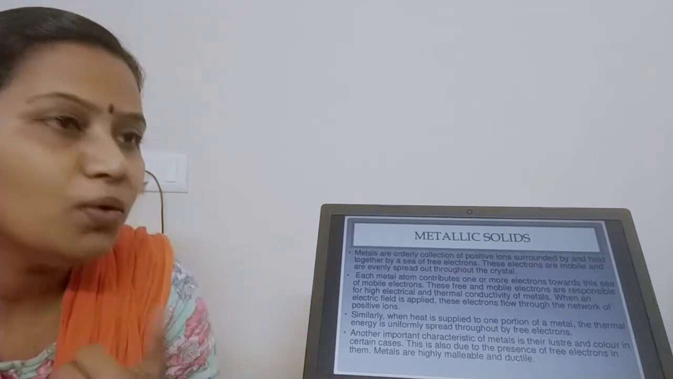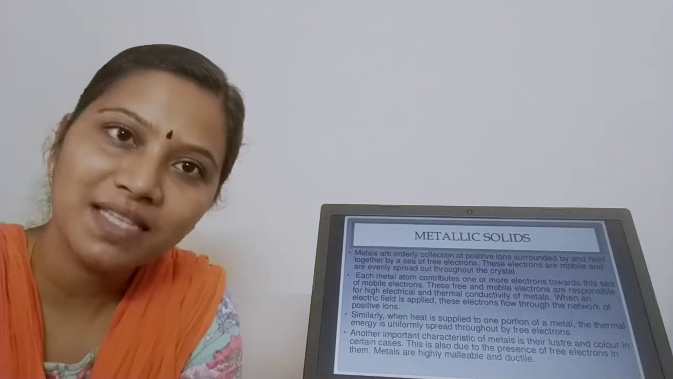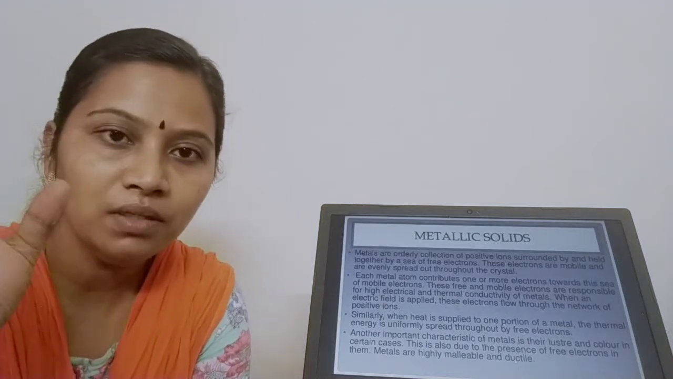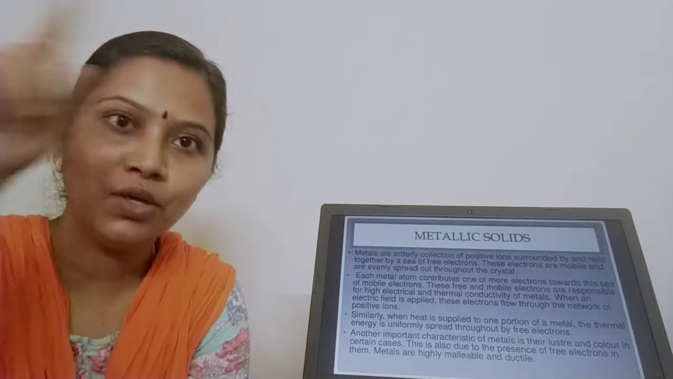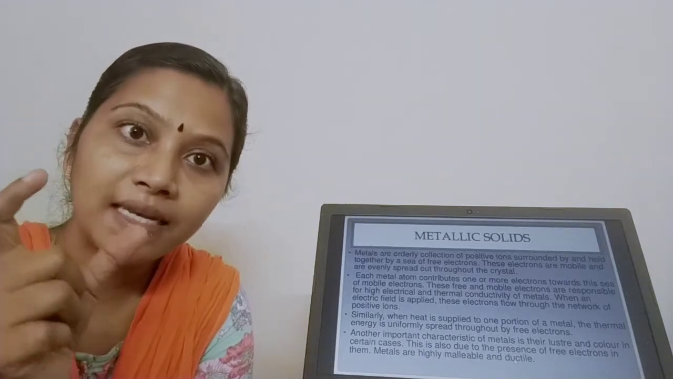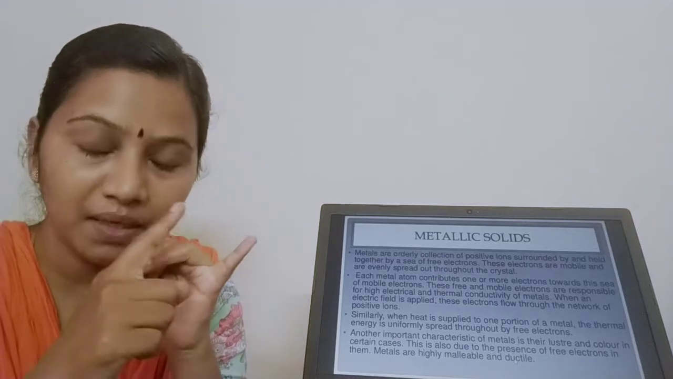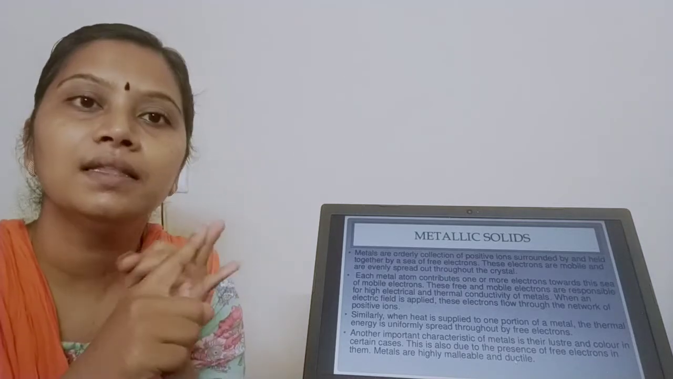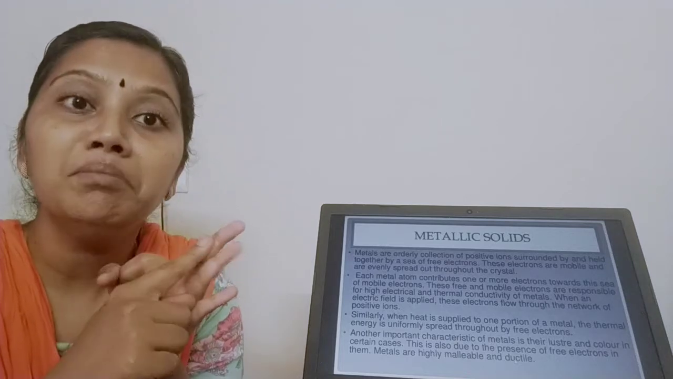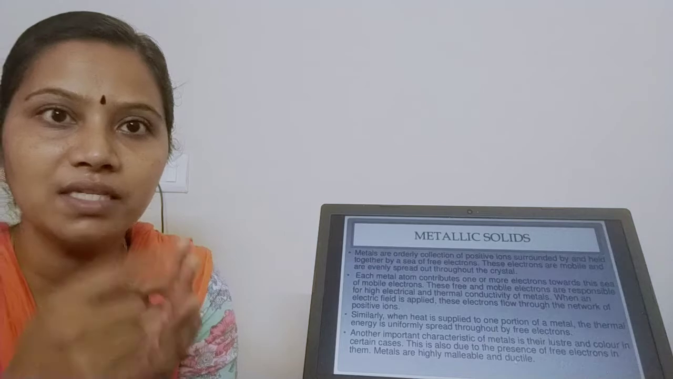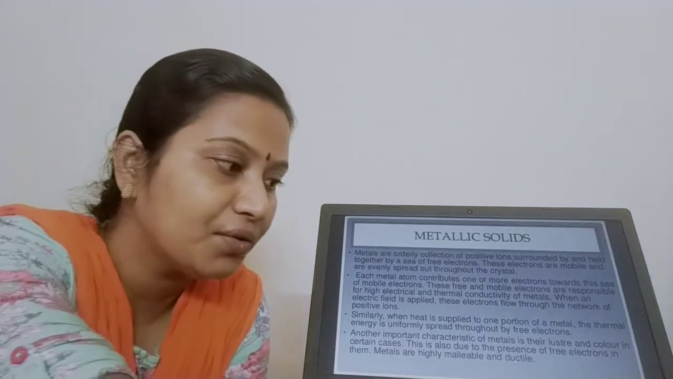This is all due to the presence of only one helper, which is the free electron. So whenever I think of a metallic solid, I think of positive charge surrounded by a sea of electrons. What is the role of this electron? Electrons play three roles: electrical conductance, thermal conductance, and making metallic solids colorful and lustrous. So these three are due to the free mobile electrons.